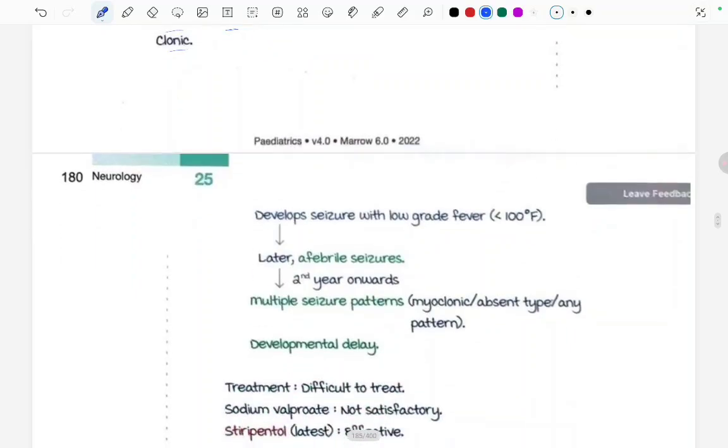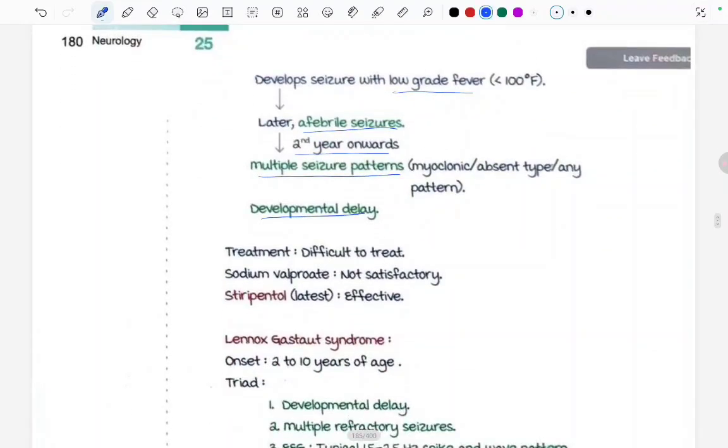We saw, right, for febrile seizure the fever should be around 101 degrees Fahrenheit or more, but in this syndrome the fever develops at low grade, and later a febrile seizure occurs second year onwards, and there will be multiple seizure patterns later on, and finally leading to developmental delay. It will be difficult to treat. Sodium valproate is not satisfactory, so stiripentol is used, which is effective.